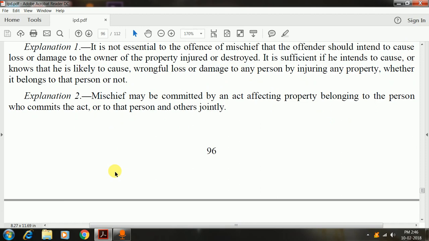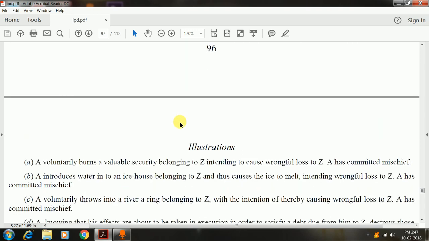Explanation 2 further provides that mischief may be committed by an act affecting property belonging to the person who commits the act, or to that person and others jointly. So mischief is not necessarily required to be committed against a private person or only one person. It could also be committed against other persons who are holding the property jointly.